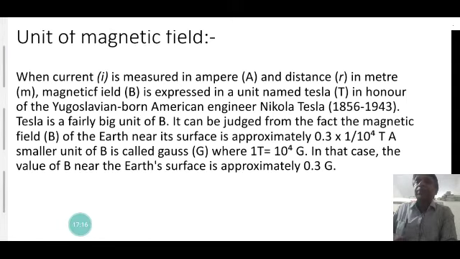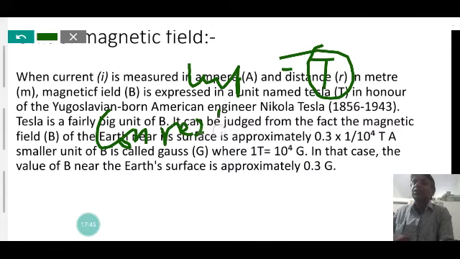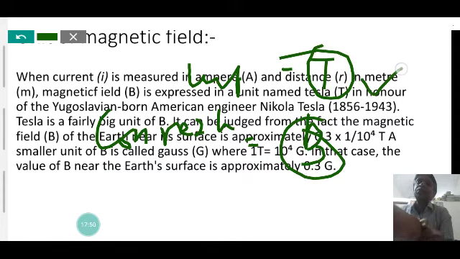When current I in the conductor is measured in ampere, and the distance r, where you measure the magnetic field, is in meters, the magnetic field B is expressed in a unit named Tesla. The unit of magnetic field is Tesla. Tesla is represented by capital T, and the conventional symbol for the field is B. B is the conventional symbol, and T is the symbol of the unit.